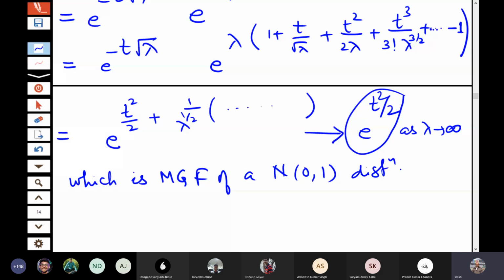So again, by the uniqueness property and the continuity property of the convergence, we conclude that (X minus lambda) by root lambda has a limiting normal distribution. That means we start with any Poisson distribution. And now, let us relate this with whatever statement I gave earlier. I said that if I am considering the sums or the averages, then they tend to have a normal distribution.